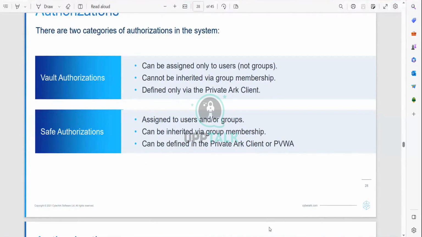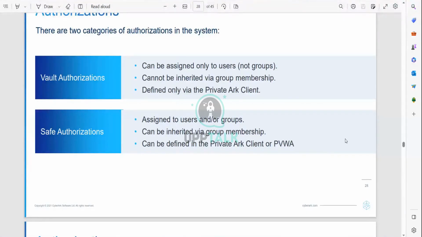And vault authorization cannot be inherited via group, defined only by a private endpoint. If you want any changes internally, that needs to be updated through the private endpoint. But the safe authorization can be inherited via group and can be defined in the private endpoint. The both ways the PPD view can log, I have given you the snaps of it.